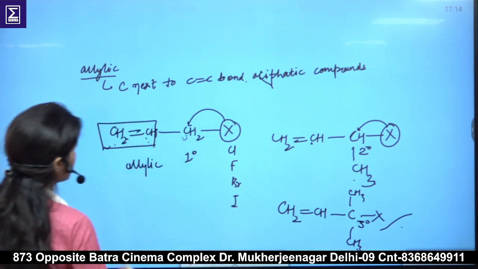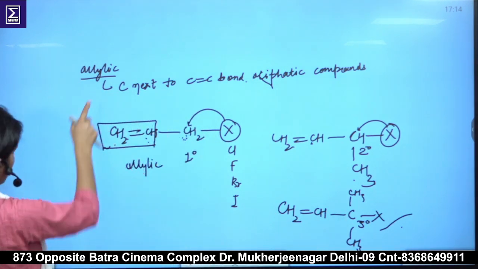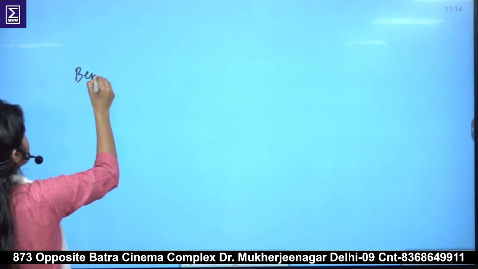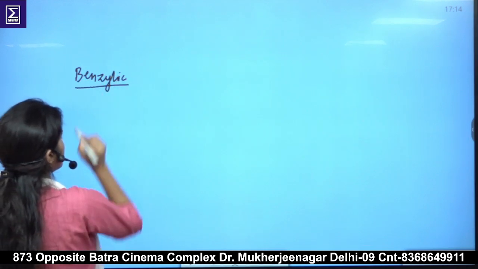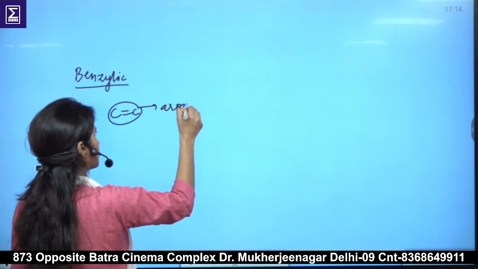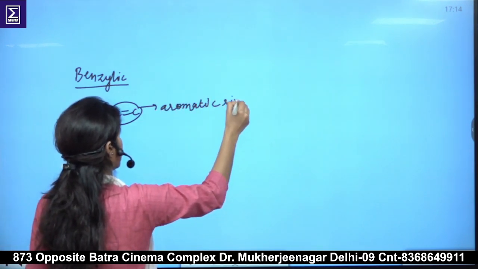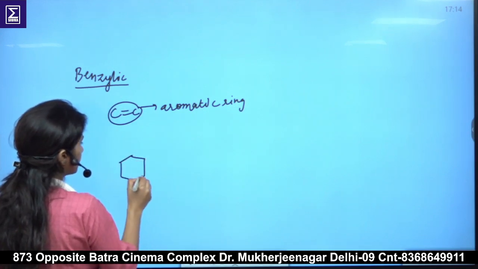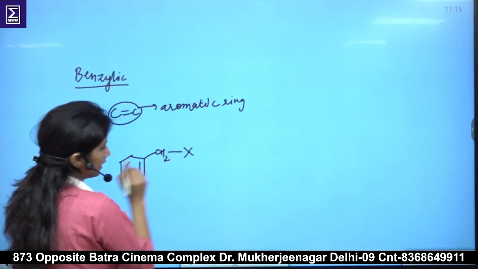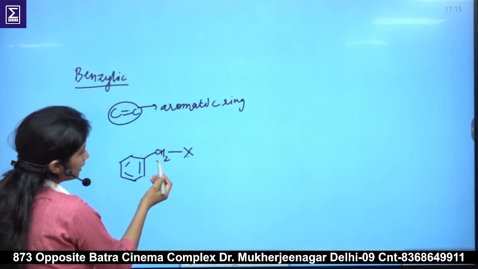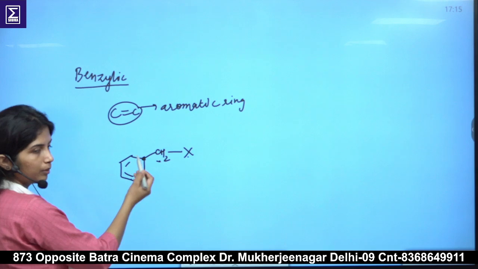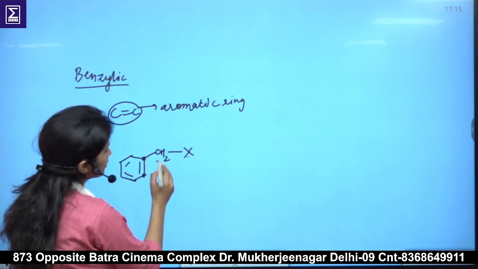So these are allylic compounds, and the next classification was benzylic. It is the same as allylic. In the case of benzylic, the only difference is that this carbon-carbon double bond is of the aromatic ring. So when we have this benzene ring, and this CH2 to which a halogen is attached, this halogen is attached to this carbon, and this carbon is attached to this carbon-carbon double bond of the aromatic ring. Then this is known as benzylic.